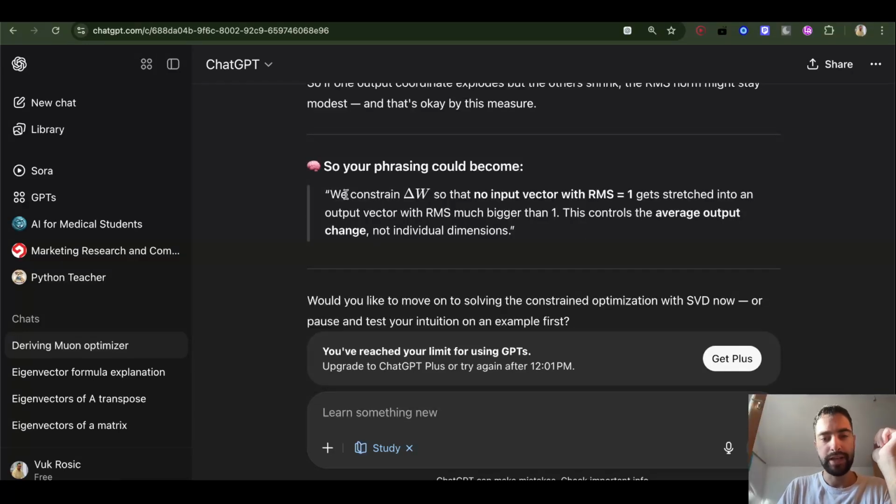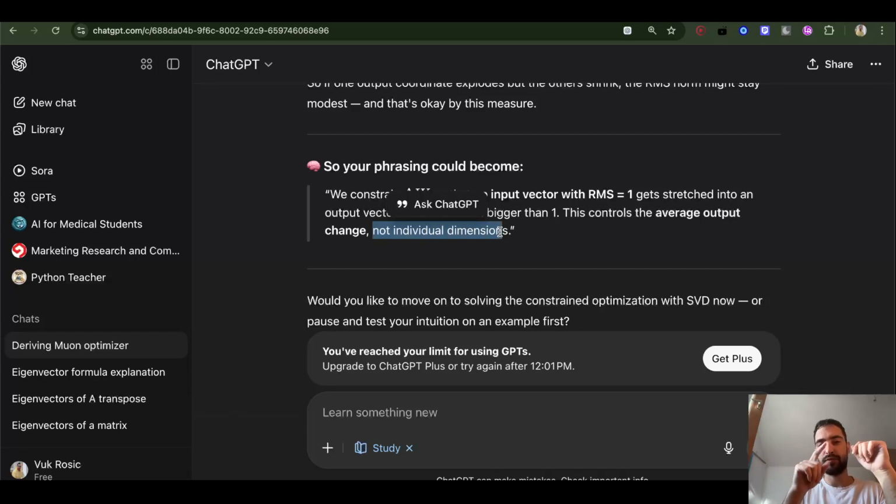So our goal is to constrain delta W so that no input vector that has average dimension length 1 gets stretched into an output vector with average dimension length a lot bigger than 1. This controls the average output change, the average change of the y output, not individual dimensions. So we are taking the average over all of the dimensions.